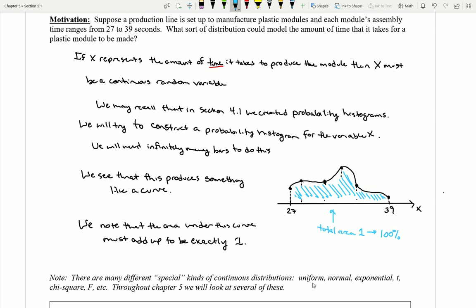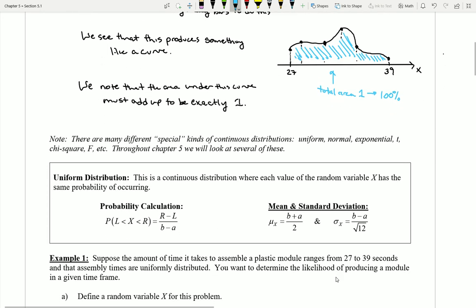We're going to have different distributions like a uniform, a normal, an exponential, a t-distribution, a chi-squared distribution, an f distribution. We'll take a look at all of these throughout the rest of this course, many of these throughout Chapter 5. But each one of these is going to have a different sort of curve that is going to be constructed to help model this particular behavior. So we'll associate a curve, a particular graphical picture, with each one of these individual distributions. Now in this section, we're going to be taking a look at what we call a uniform distribution. And we'll take a look more at what that means in the next video.